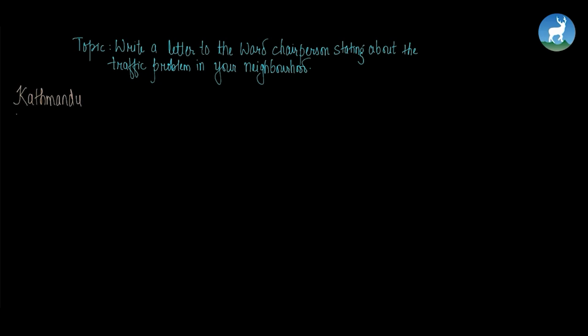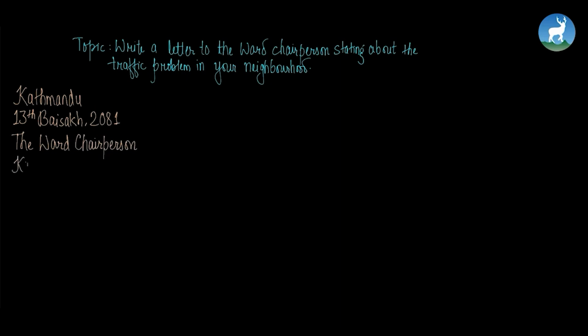Let's write the date. 13th Baisakh 2081. Who are we writing the letter to? Yes, the ward chairperson. And now we write the ward chairperson's address.